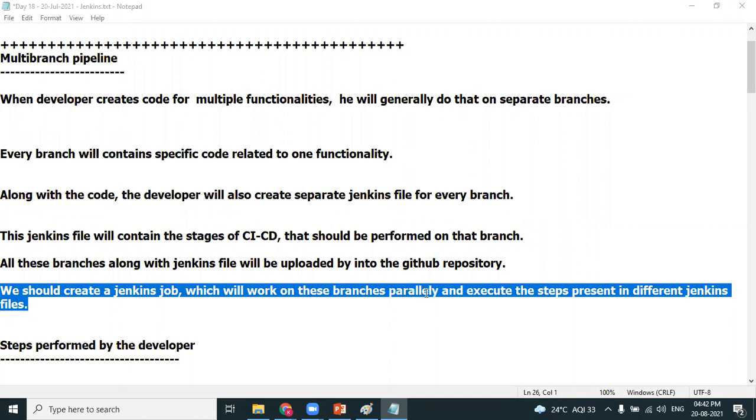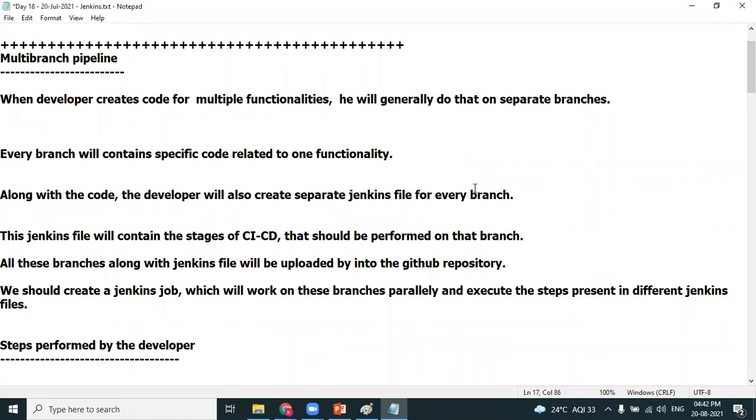I think you're not comfortable with the theory, isn't it, Anuj? What did you understand with this theory? I understood that just like a developer creates a code, he has a master branch and he has child branches based upon different functionality. So once he commits the code, the complete tree along with the master branch and the child branches gets into GitHub. Once we process the CI/CD stages, I have noticed we mentioned specifically the branch name, that is master.